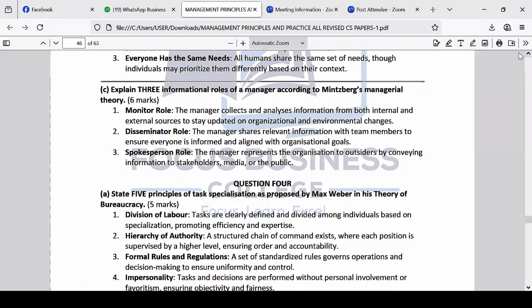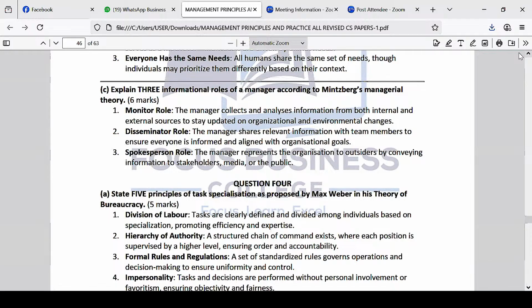So the manager shares relevant information with the team members to ensure everyone is informed and aligned with organizational goals. You're supposed to disseminate any relevant information that you think can help the team, basically pass it to other people. And then number 3 is what?